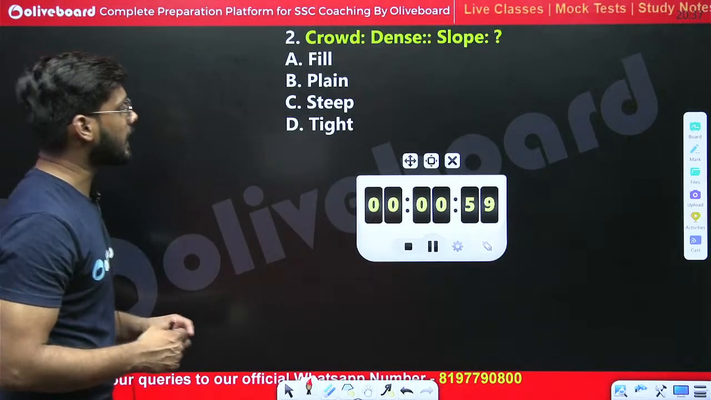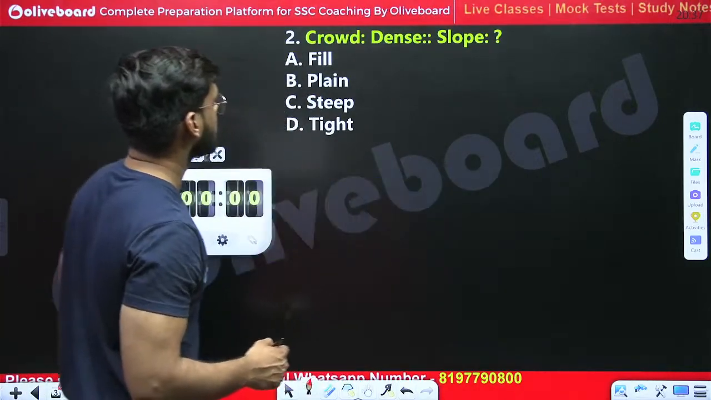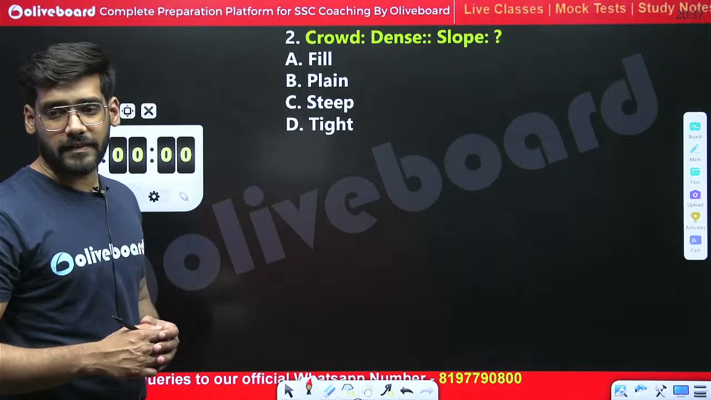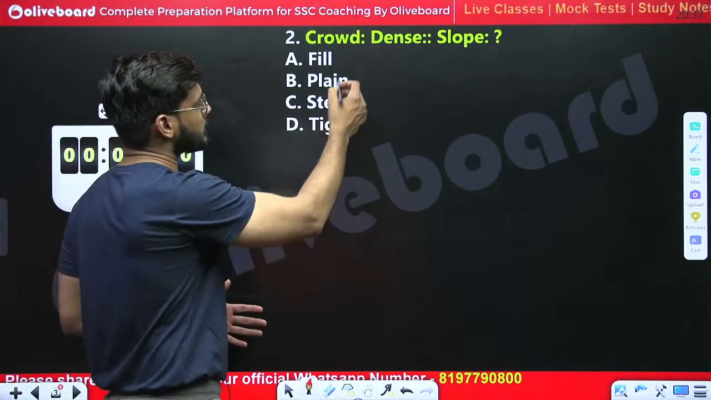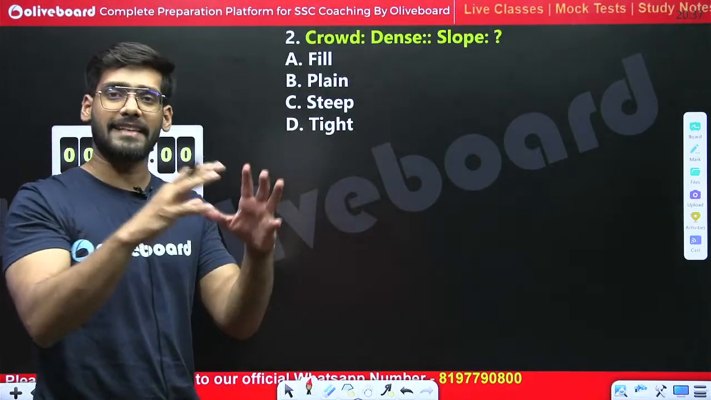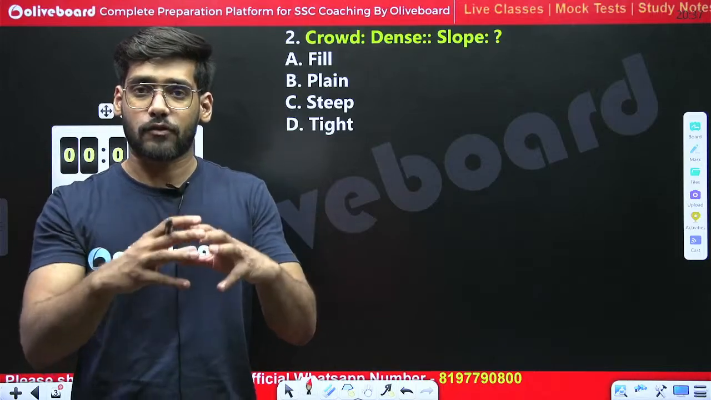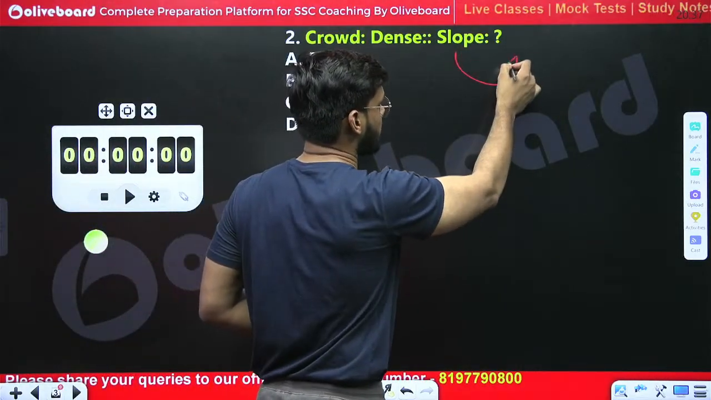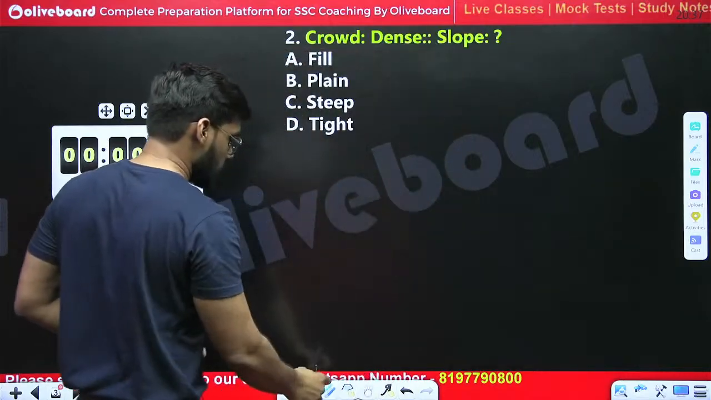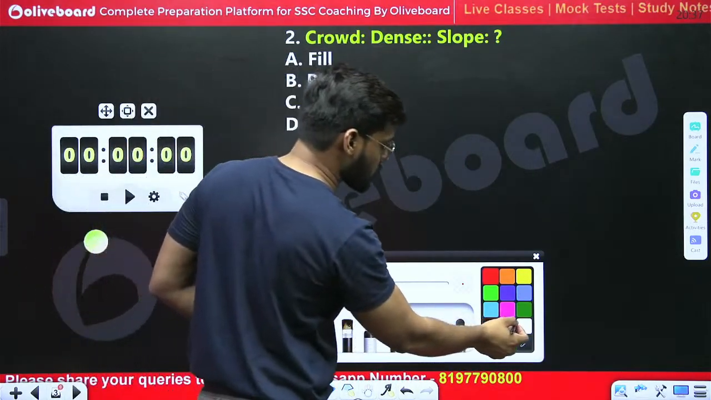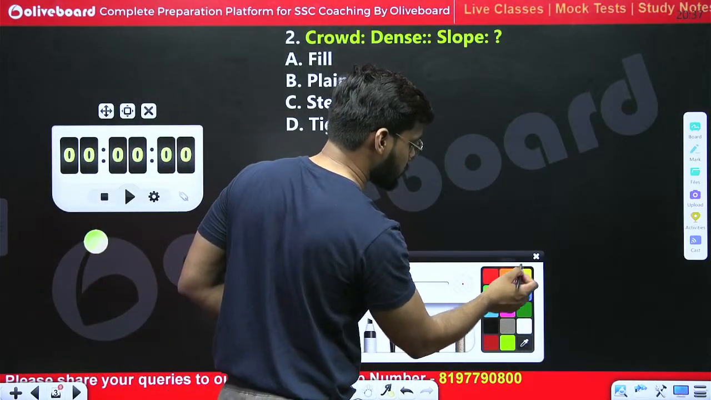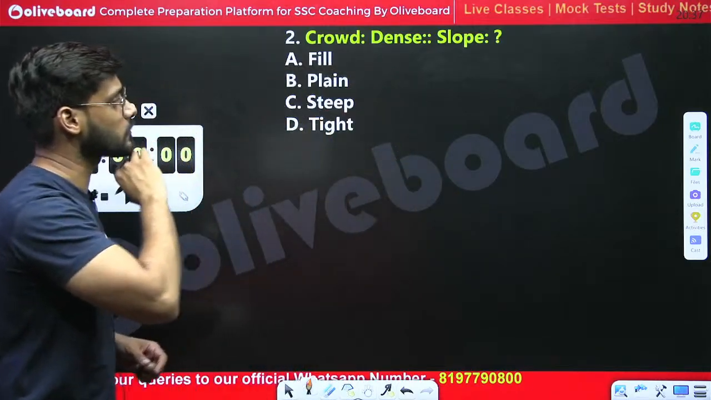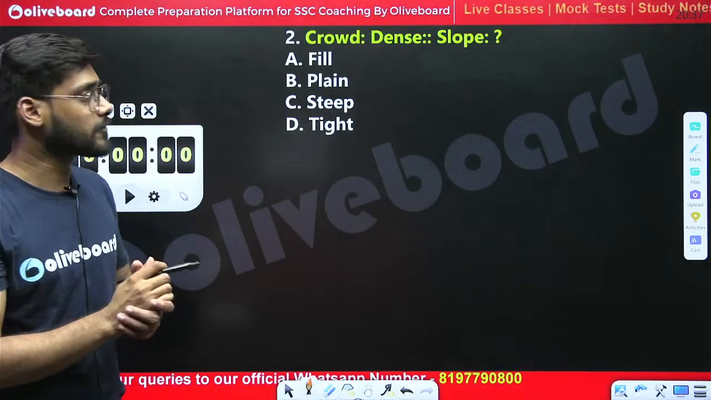Okay, let's see the right answer for this one. Crowd is related to dense. Dense is showing the characteristic of crowd. Dense crowd, dense fog. The quantity it is showing, right? Slope would be related to what? Which of the given options would show the characteristic of slope?